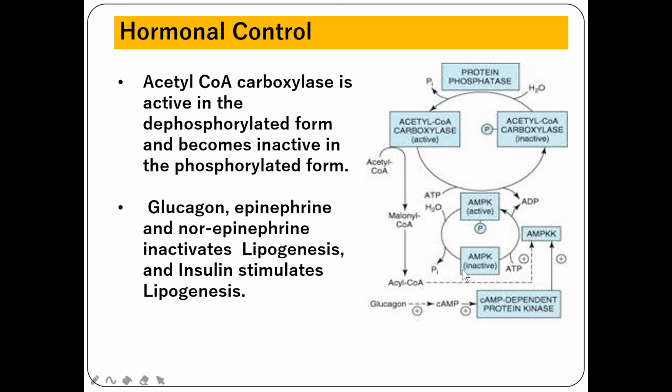Whereas in the presence of glucagon, epinephrine and norepinephrine, the cAMP dependent protein kinase enzyme will be activated. This protein kinase will go and phosphorylate the target enzyme acetyl CoA carboxylase. Once it is phosphorylated, it becomes inactive, so lipogenesis will be stopped. So this is how hormones like insulin, glucagon, epinephrine will activate and deactivate the lipogenesis process.